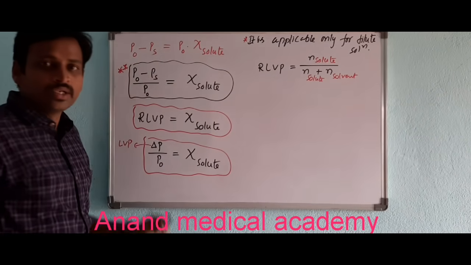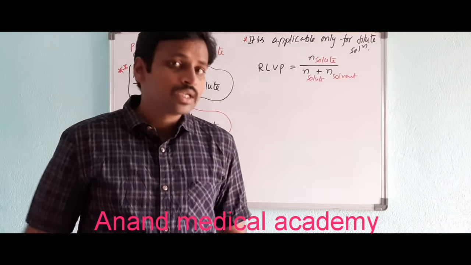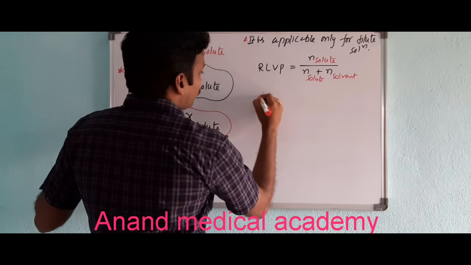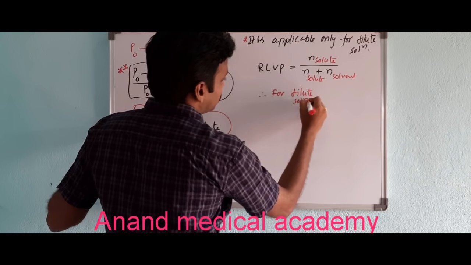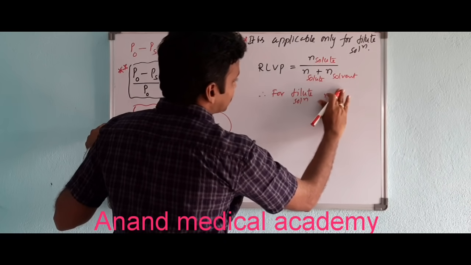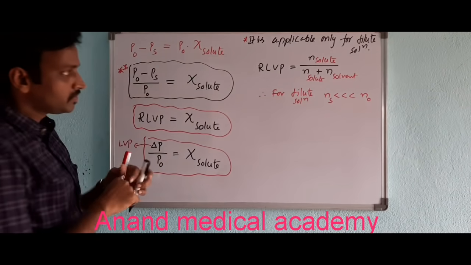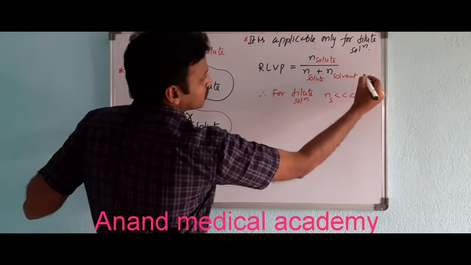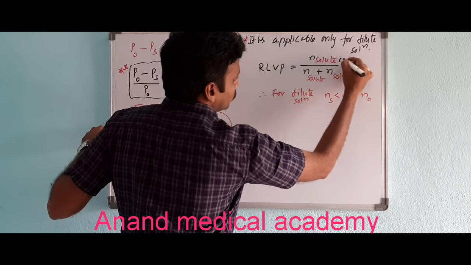Dilute solution means solvent is in excess, solute is very less. Therefore, for dilute solutions, NS will be very less than N naught. This number of moles of solute I am writing as NS, and number of moles of solvent as N naught.